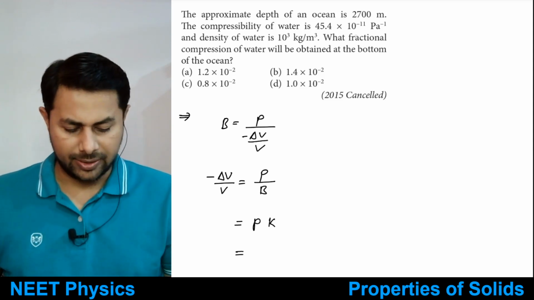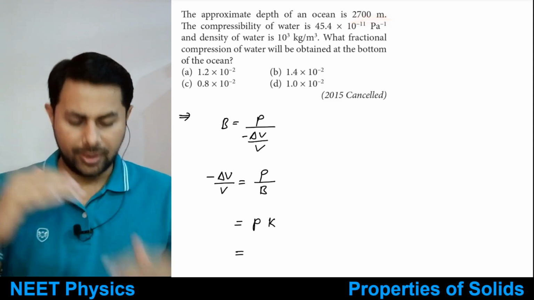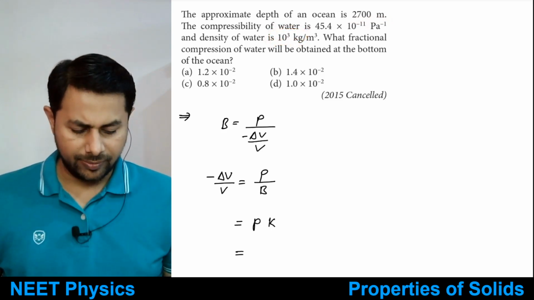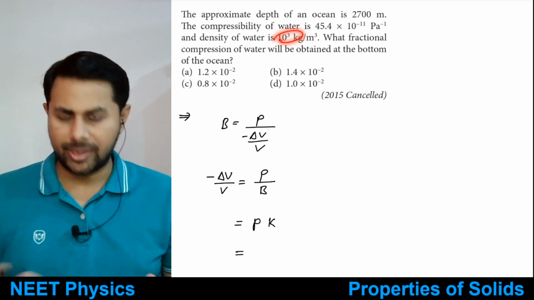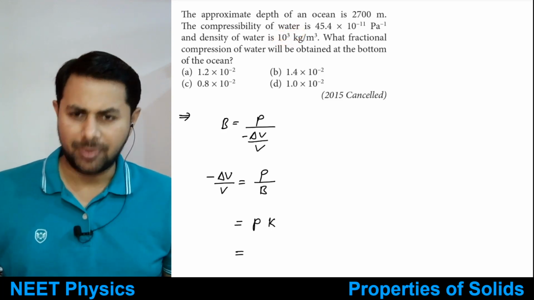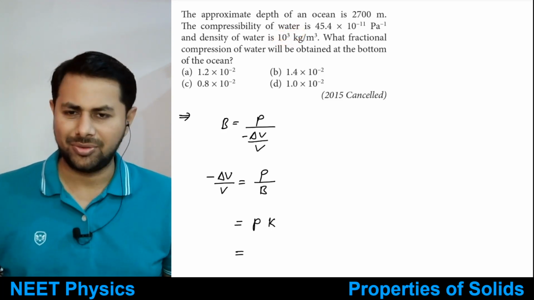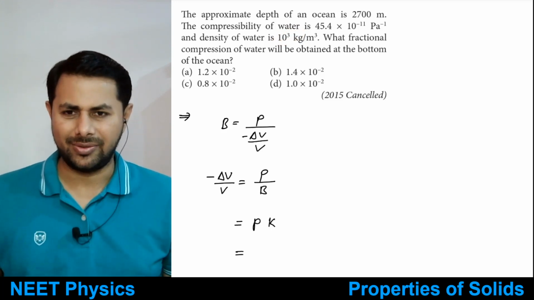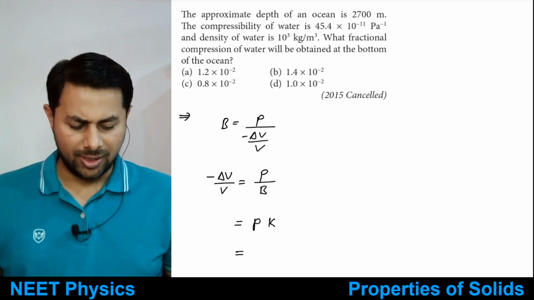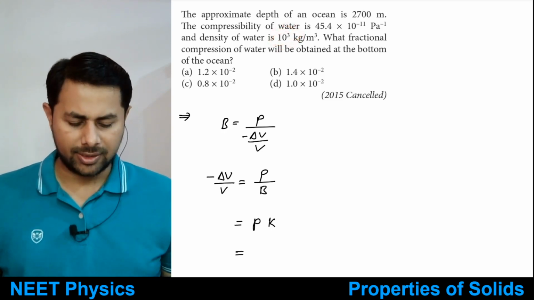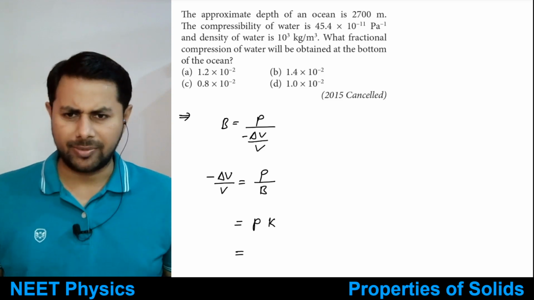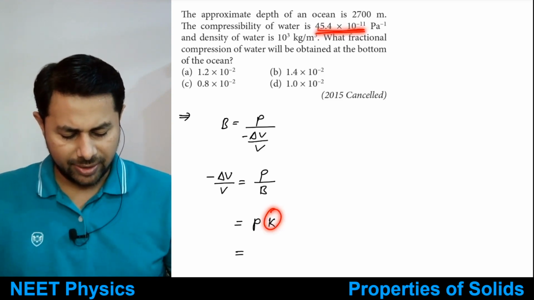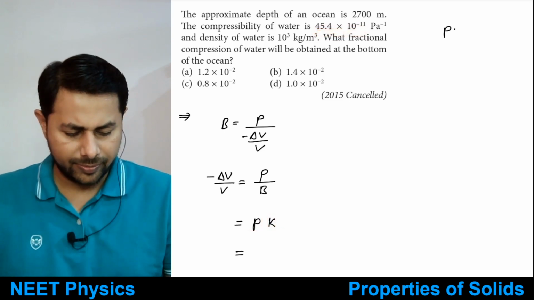So is the pressure given? Pressure is not given, right? But what's given? The depth of the ocean is given. Then the density of water is given. Actually we should remember the density of water is 10 raised to 3 kg per meter cube, 1000 kg per meter cube, and with respect to that, all other densities, relative densities, are found. So this number is something that we should remember, because sometimes they might not give it. Then compressibility is given. So how to find out pressure? Do you know?